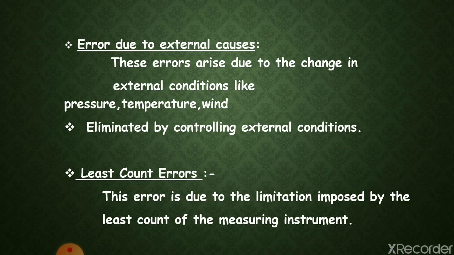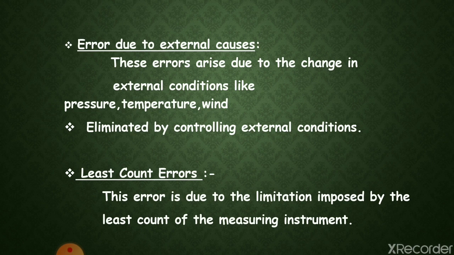The next type of error is error due to external causes. These errors arise due to changes in external conditions like pressure, temperature, and wind. For example, the expansion of a scale due to an increase in temperature. Such errors can be easily detected and necessary corrections may be made accordingly. These errors can also be minimized by controlling the external conditions during the experimentation.